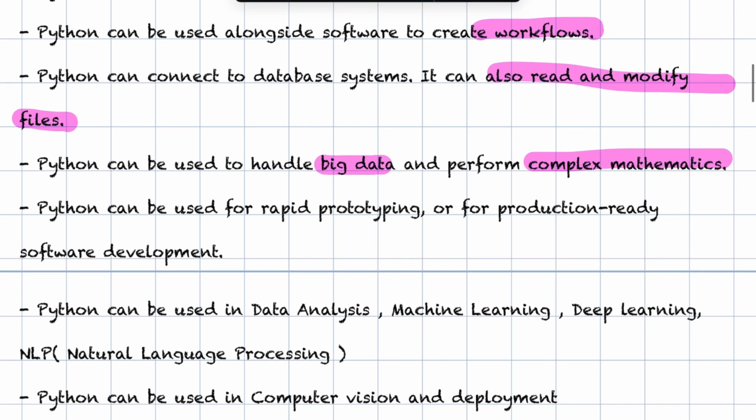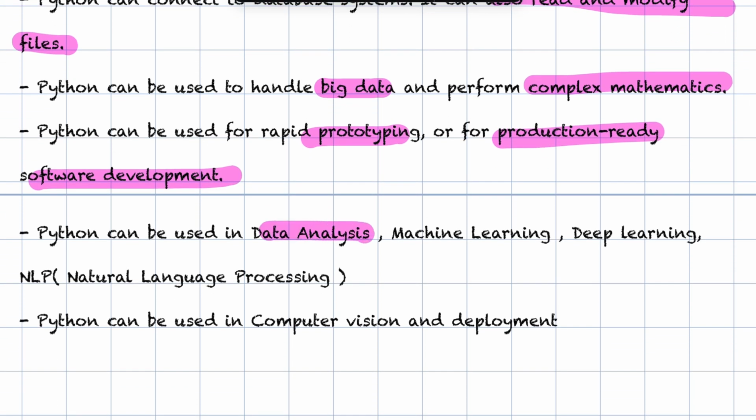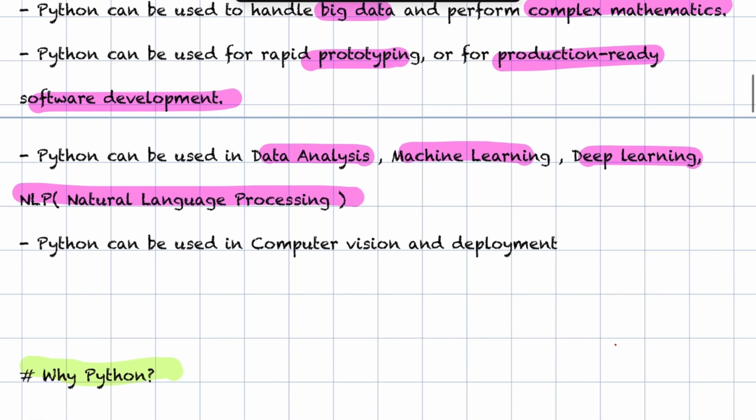Python can be used to handle big data and perform complex mathematics. Python can be used for rapid prototyping and for production ready software development. Python is used in data analysis, machine learning, deep learning, natural language processing, that's NLP. Python is also used for computer vision and deployment.